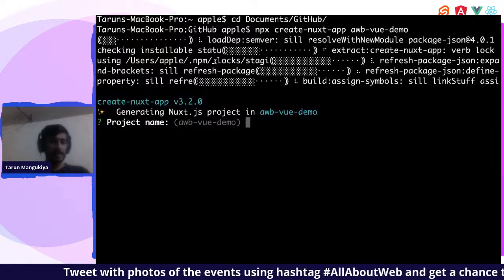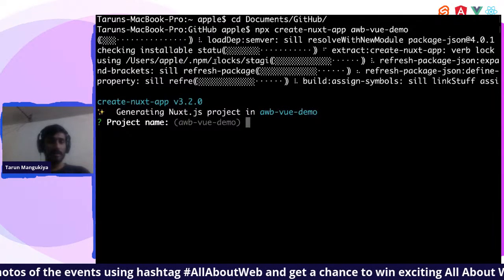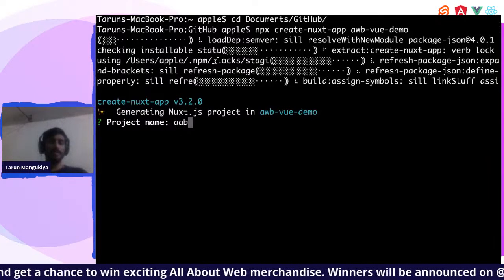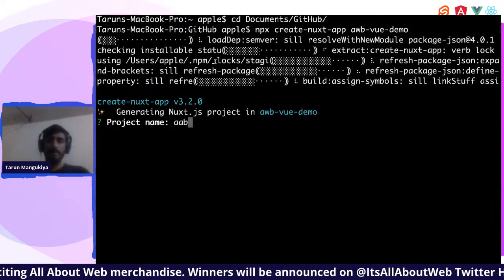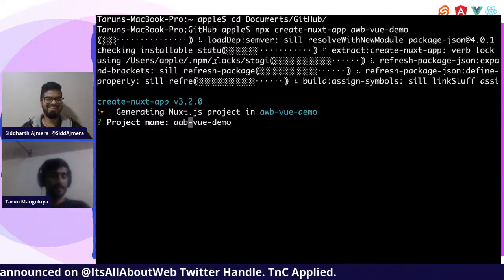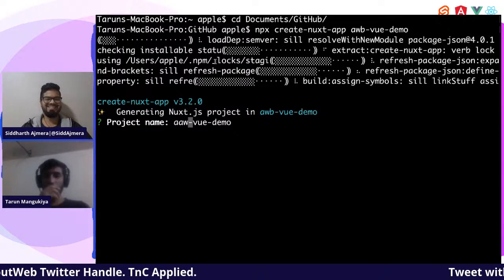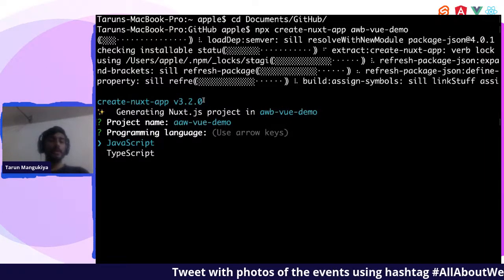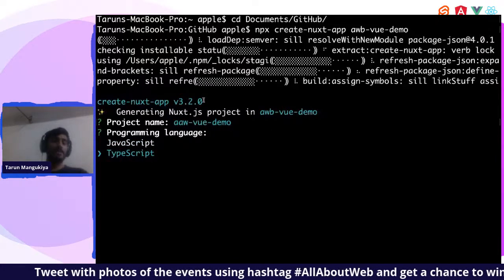So the project name, let's keep AAW, all about web. Okay, so you can select your programming language. If you are good with TypeScript, you can use TypeScript.